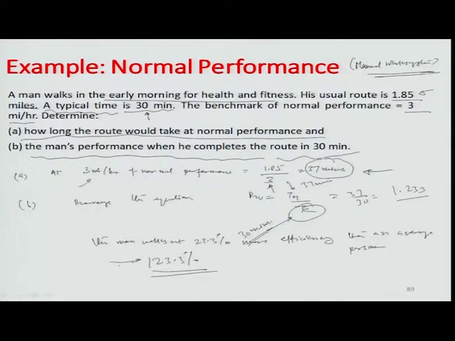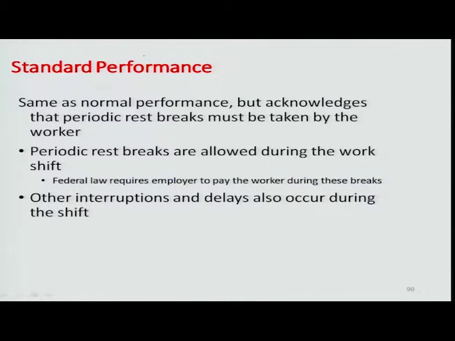So, let us look now at standard performance. In manual work systems you see how normal performance is defined. The standard performance is the same as the normal performance, but acknowledges that periodically he would need to take some rest breaks, maybe bio breaks, or something which has to be taken by any human subject working on a manual work system. Okay. So, periodic rest breaks are allowed during the work shift, and there are certain governing laws which require these breaks, considering the humanistic or regulatory aspects associated with human subjects.